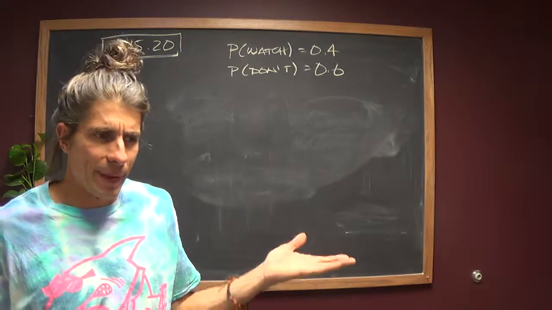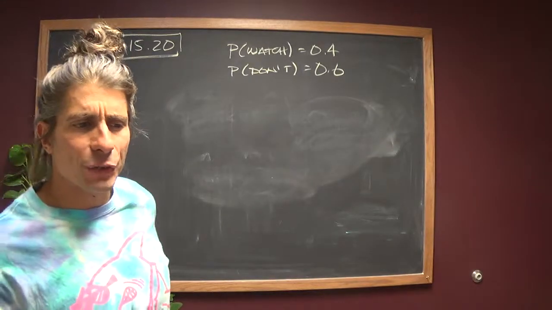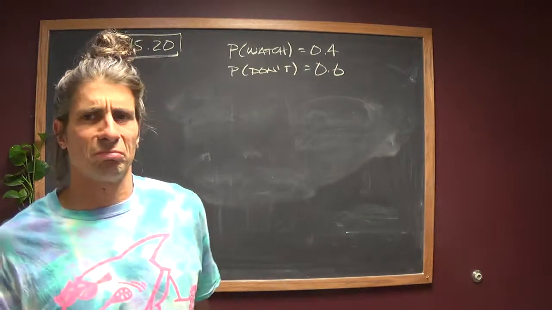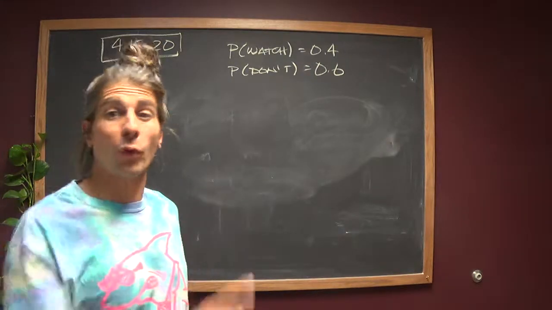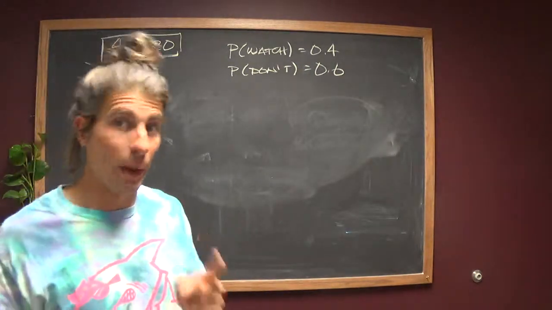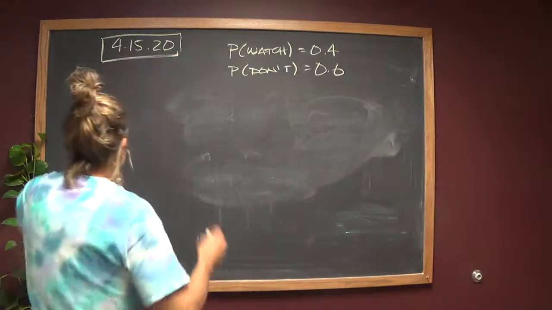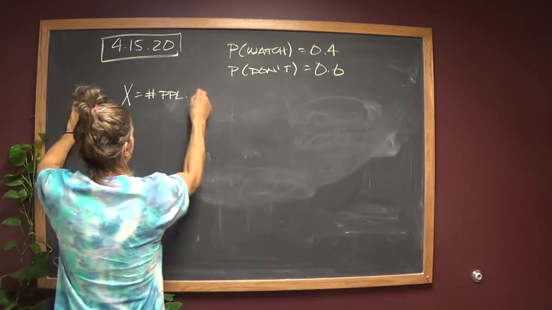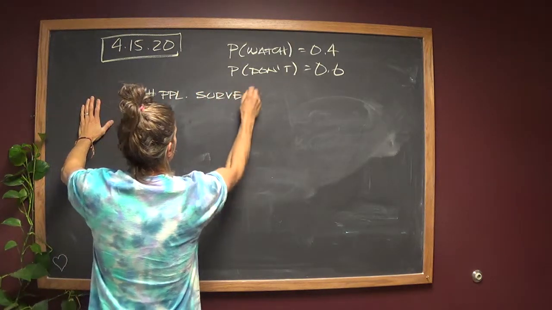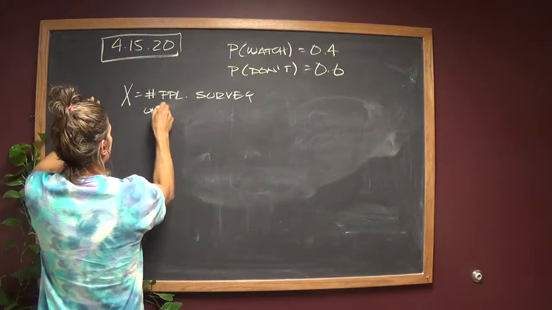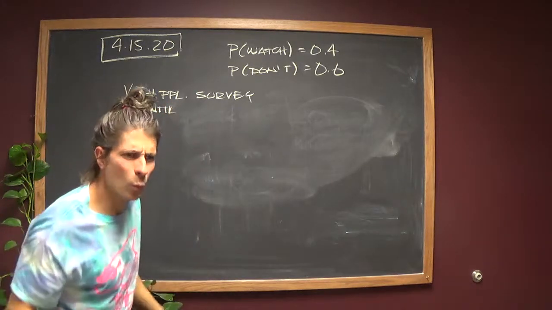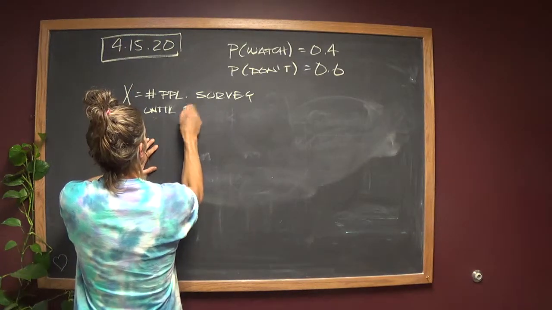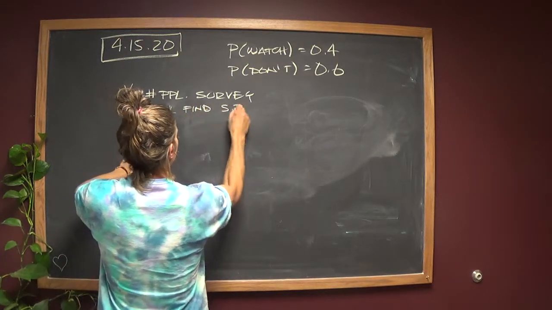Fixed probabilities, independent. We are interested in the number of adults in America we must survey until we find one who will watch the Super Bowl. Still sounds kind of binomial, right? Now I'm going to over-answer this question, and this will hopefully help you understand why it's not binomial. So let's say x equals the number of people that we have to survey until we find someone, a Super Bowl watcher.